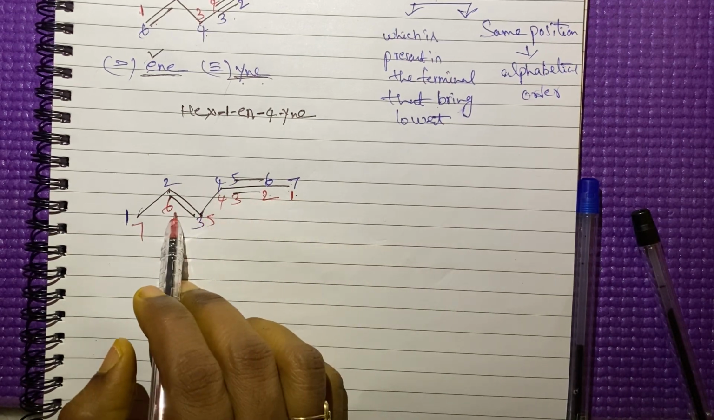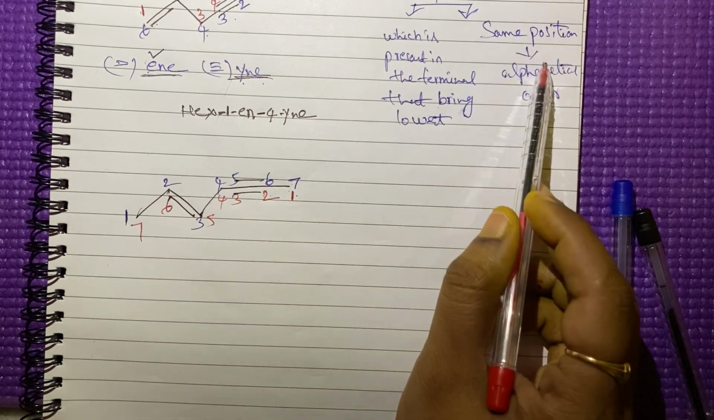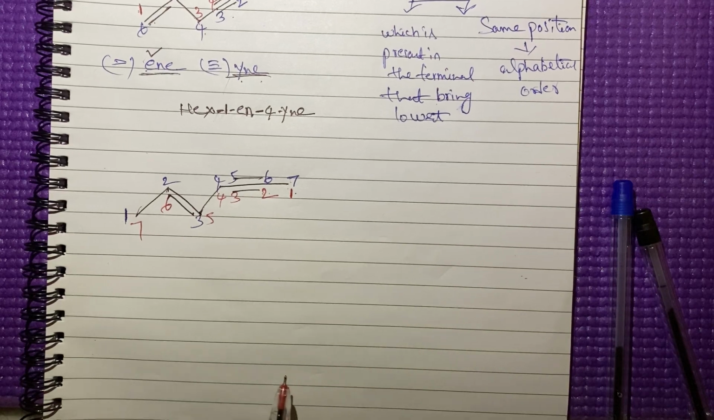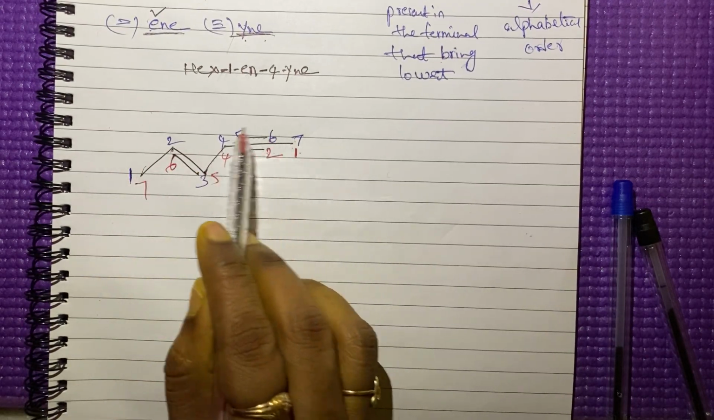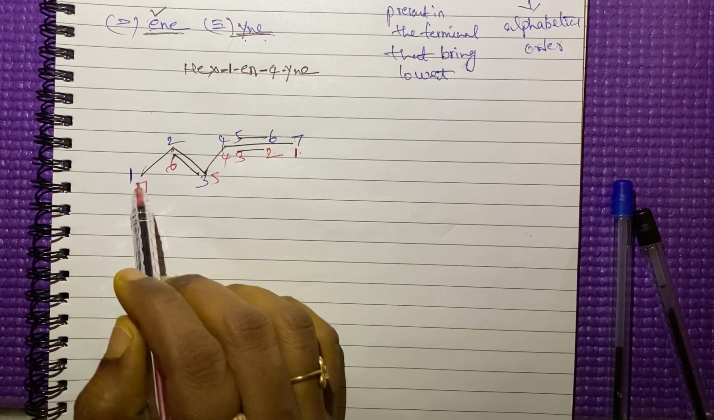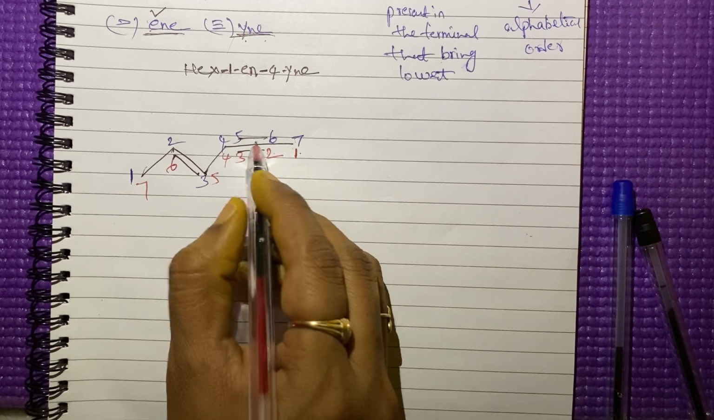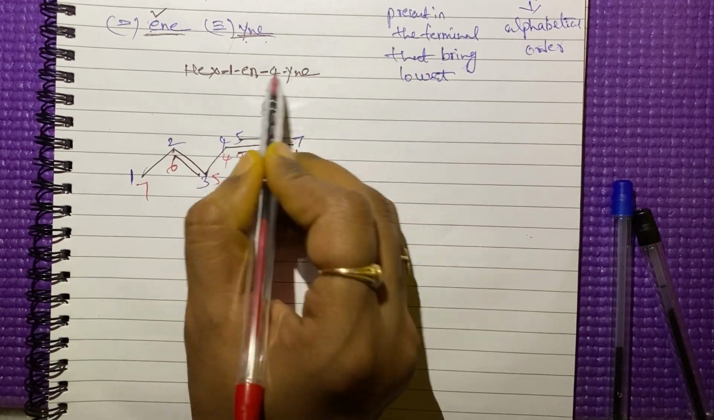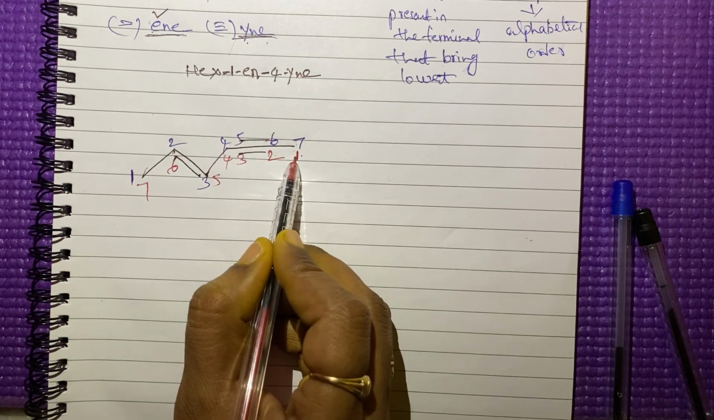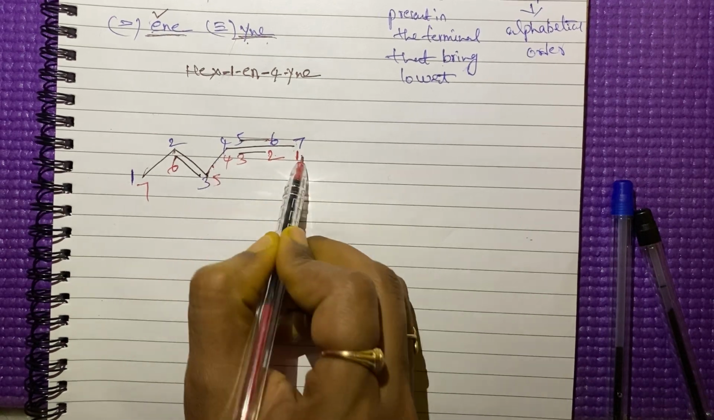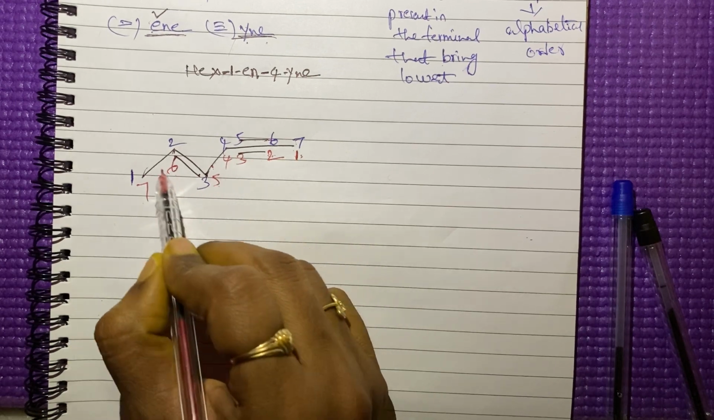Then we'll choose the alphabetical order. See here, same position, alphabetical order. Now you give the numbering, which is the right order to give the numbering? Tell me. Ene will come first. Ene will come first. So we have to give the number from this side: 1, 2, 3, 4, 5, 6, 7. This is the correct position.